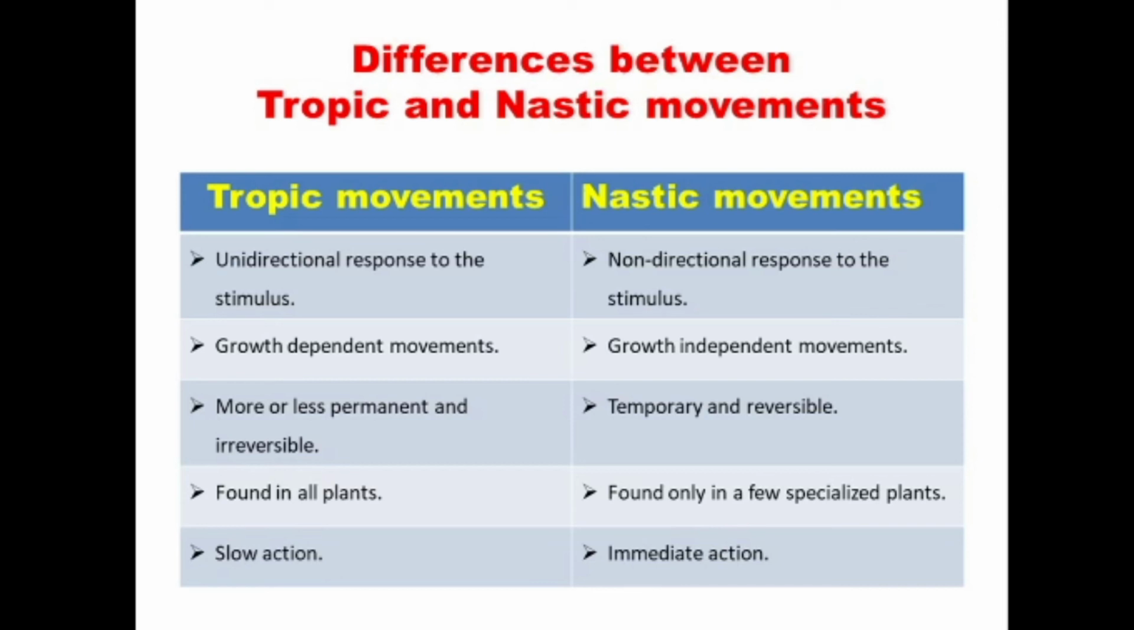But nastic movement is growth independent movement. Here the growth will not occur. Then, more or less permanent and irreversible. Trophic movement is mostly permanent and irreversible, but nastic movements are temporary and afterwards they can get back to their original state. Then trophic movements are found in all plants. Nastic movement is found in a few specialized plants. Then trophic movement is slow action. Nastic movement is immediate action.